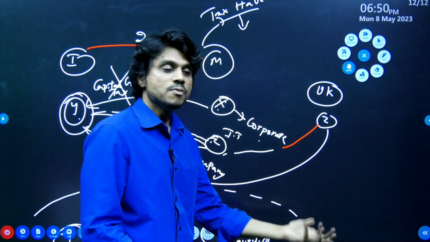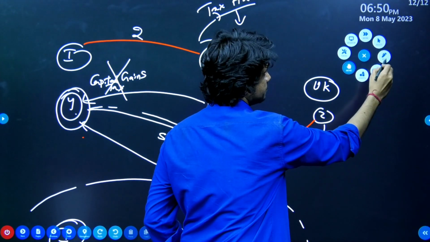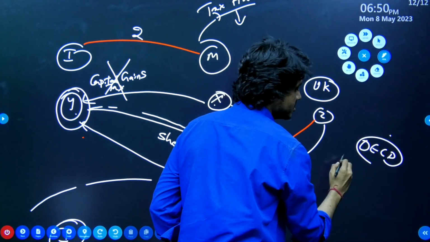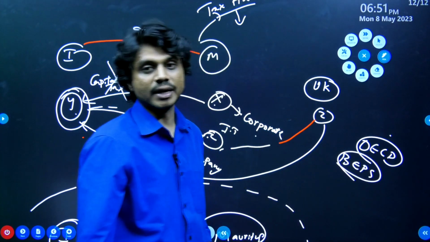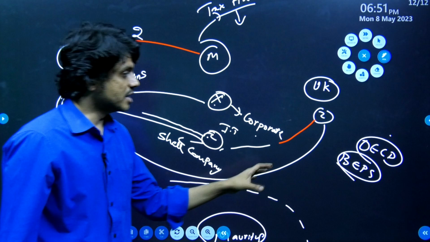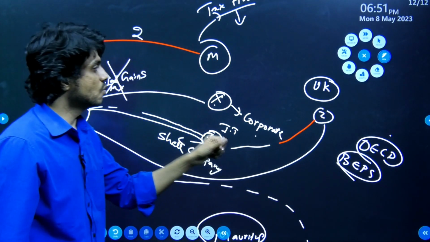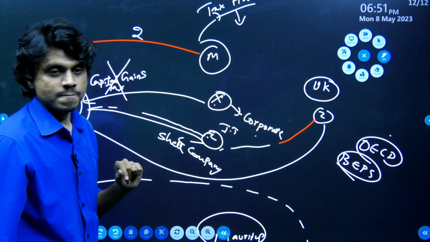All these things are possible because we have signed the OECD's base erosion and profit shifting document, the BEPS mechanism. We have signed an agreement with the OECD to restrict all these mechanisms. That's how we are able to reduce tax evasion.